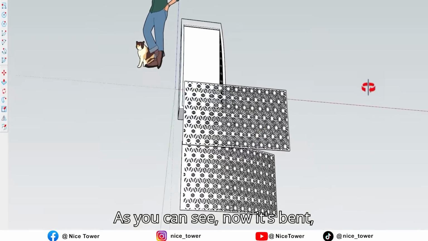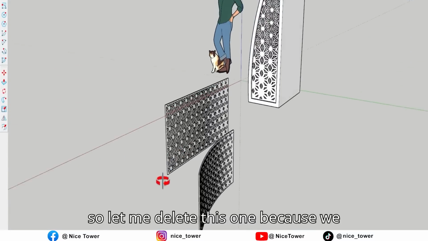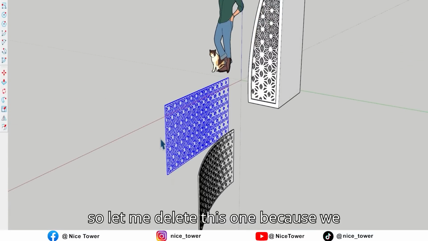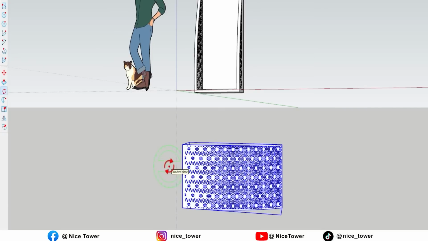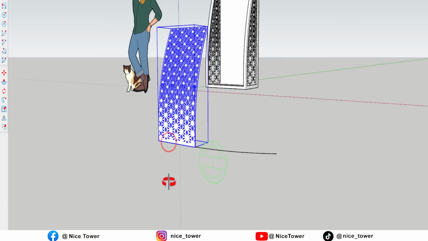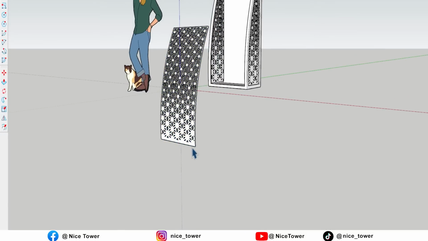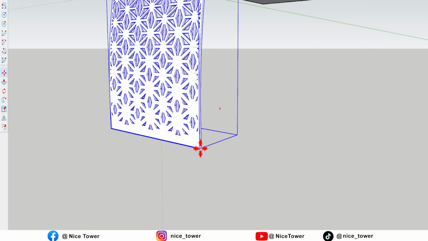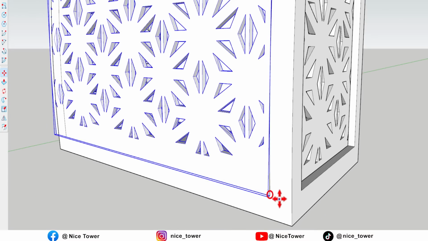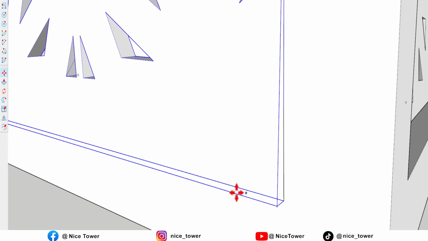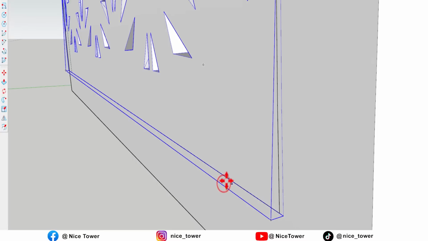As you can see now it's bent. So let me delete this one because we don't need it. Rotate it again and move it up to here. Let me move it a little bit here.